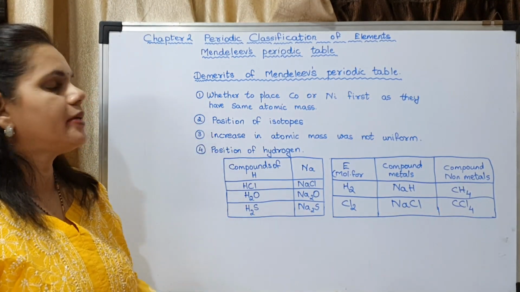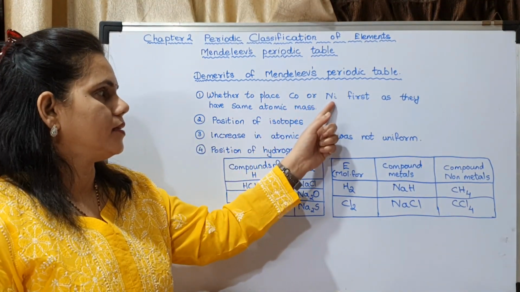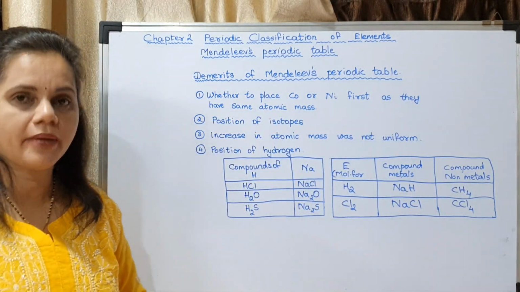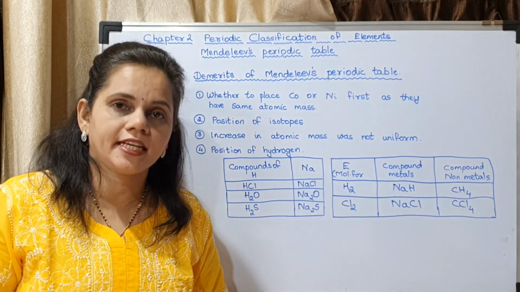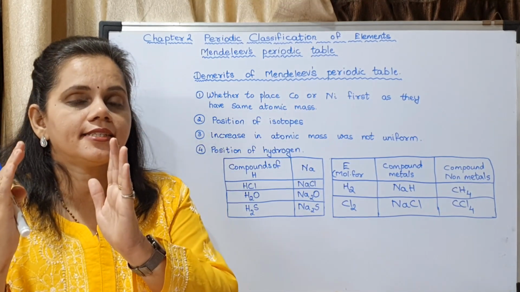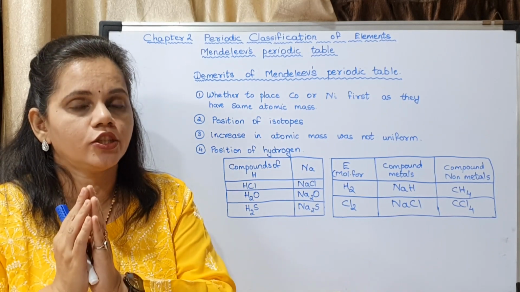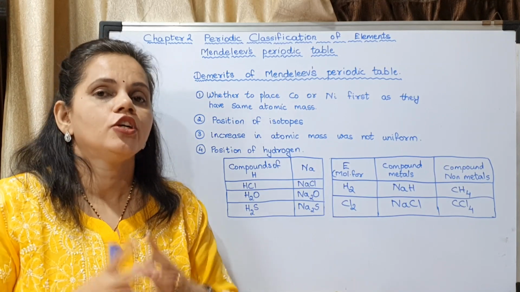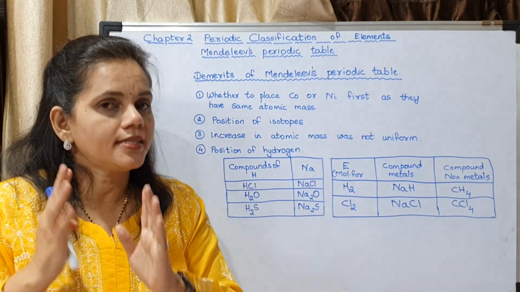The first demerit was whether to place cobalt or nickel first, as they have the same atomic mass. You may refer to Mendeleev's periodic table in the textbook. Towards the right side of the periodic table, that is the last group, the 8th group, there are cobalt and nickel which are placed. You may see their atomic masses, which are the same.